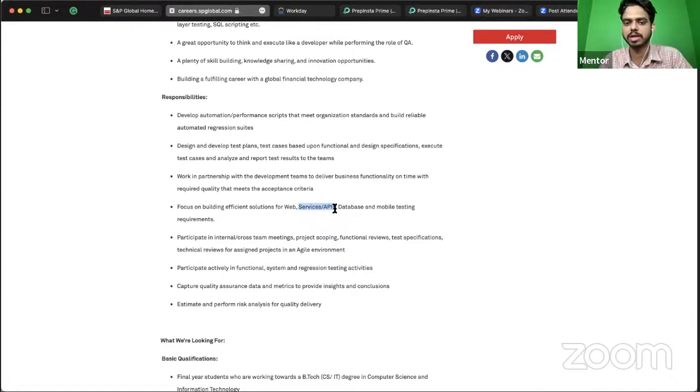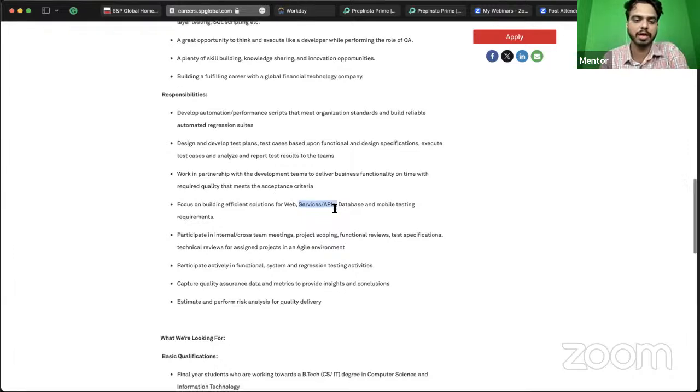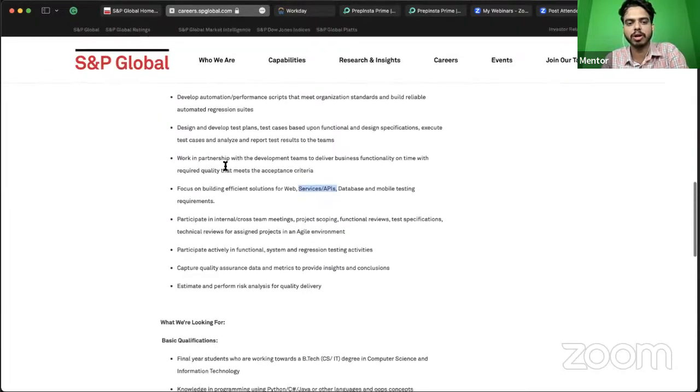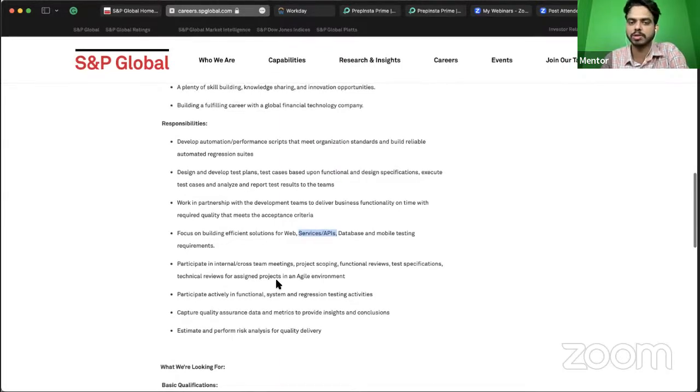You need to understand the life cycle of complete software development, including databases and the architecture models followed in software development. You should have fundamental knowledge of these as well, and that will help you crack the interview. Apart from that, there are some pointers they have mentioned under responsibilities that you can go through.